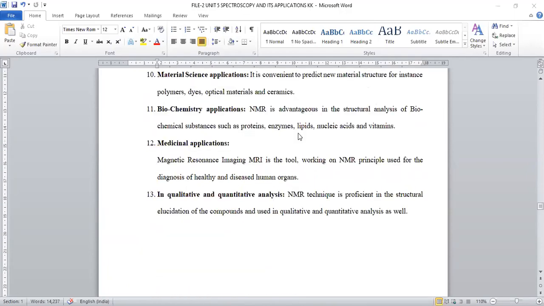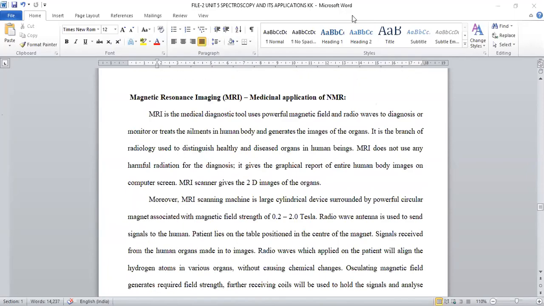Okay. And the next is a detailed discussion about magnetic resonance imaging. It is also a part of NMR spectroscopy, a kind of application of NMR spectroscopy. Magnetic resonance imaging is the medicinal diagnostic tool where you can identify which part is diseased, what extent of disease is there, and how we can go for further treatment. That diagnosis, identification, and prediction of diseased organs are possible by using this MRI scan.